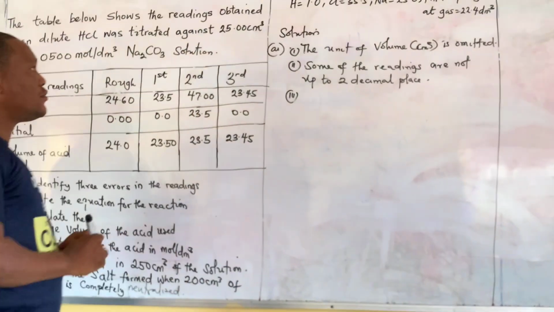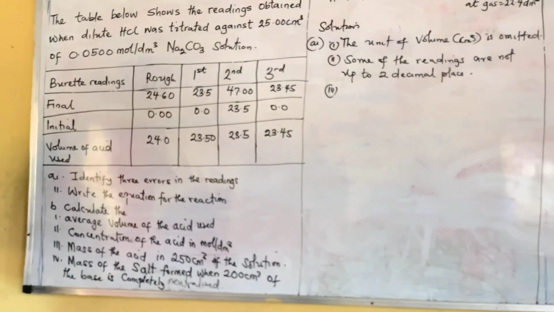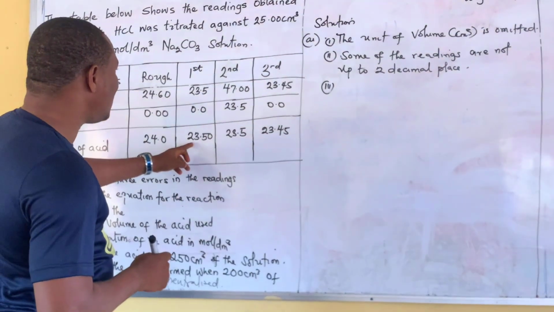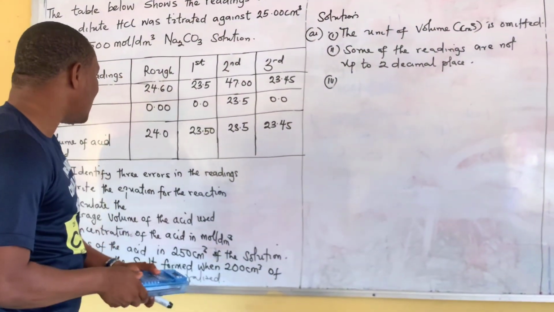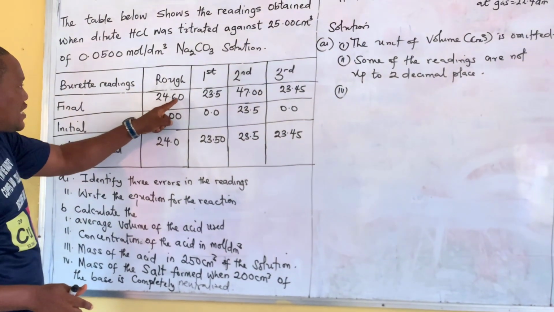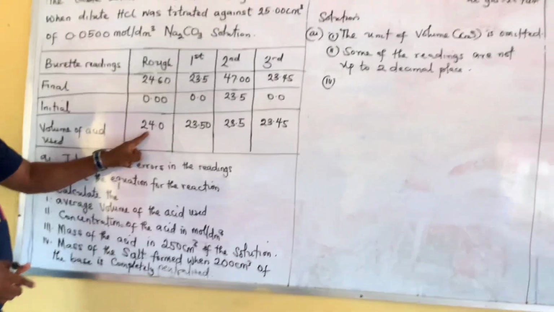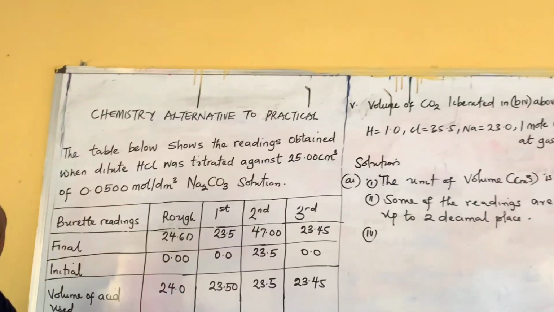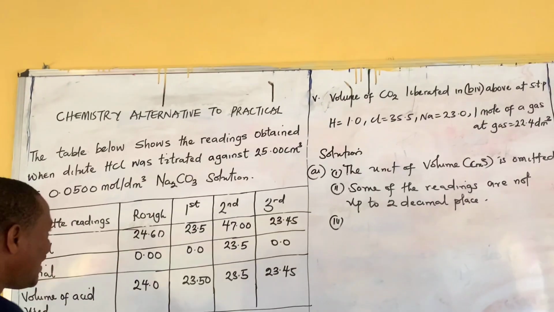3. What are other things that we can fathom from this table? Let's check this. Okay, I'm seeing something here. Wow, there's an arithmetic error. Look at this. 24.60 minus 0.00 should not give us 24.0. It should give us 24.60. Can you see? 23.5.